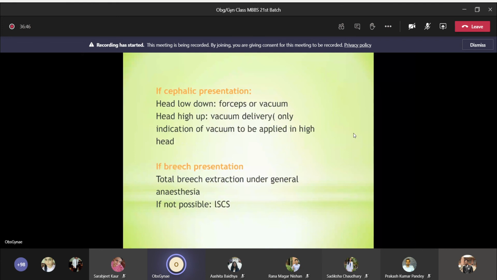So whenever you need urgent delivery, what you do? In cephalic presentation, if head is low down, you can use vacuum or forceps. And if the head is high up, still you can use vacuum. This is the only indication of using vacuum in high head, okay? Otherwise, in any other condition, you don't apply vacuum in high head. If breech presentation is there, and if you want to deliver very fast, then you have to go for total breech extraction under general anesthesia. And if you're not trained to do it, then you have to go for cesarean section immediately.